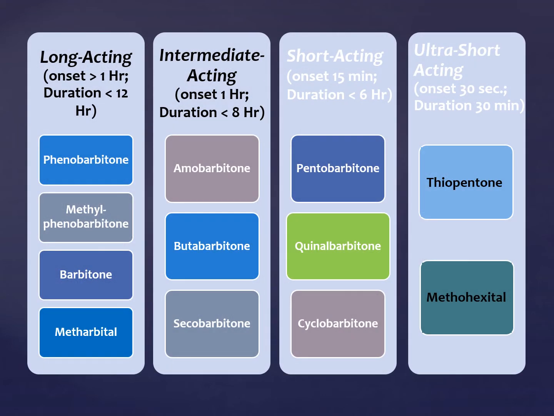Classification of barbiturates we have already discussed. They are classified according to the duration of action: long acting, intermediate, and short acting. The most important one from the examination point of view is the ultra short acting, and you know the name thiopentone sodium. Why is it famous? Because it's a university question: what is rapid redistribution of the drug? Because they have very high lipid solubility, the drug goes into the CNS and gets redistributed from the highly vascularized areas to the less vascularized areas. So this is the concept of redistribution.